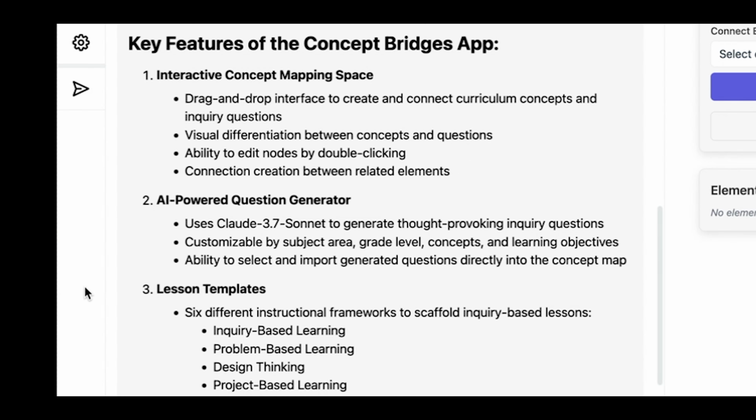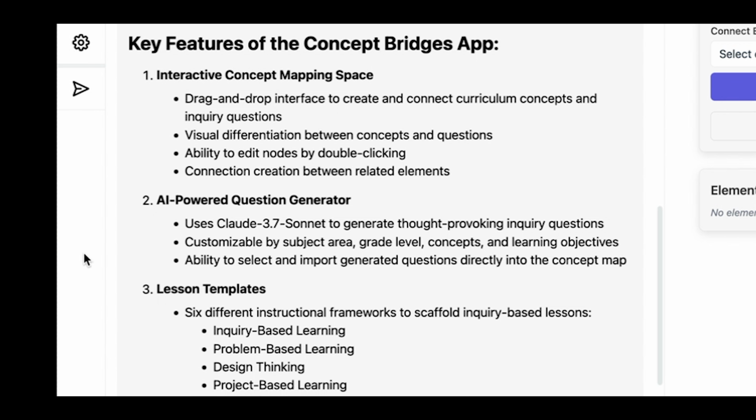So, okay, the key features of the Concept Bridges app: interactive concept mapping space. You drag and drop the interface to create and connect curriculum concepts and inquiry questions. Visual differentiation between concepts and questions, ability to edit nodes by double clicking, and connection creation between related elements.